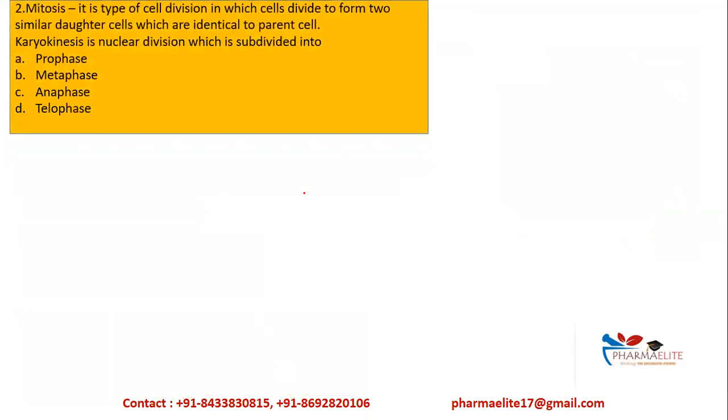Let us look at mitosis. It is a type of cell division in which the cell divides into similar daughter cells, and these daughter cells are identical to the parent cell. That is, karyokinesis occurs in this, that is, nuclear division occurs, and the further steps which occur are prophase, metaphase, anaphase, and telophase.